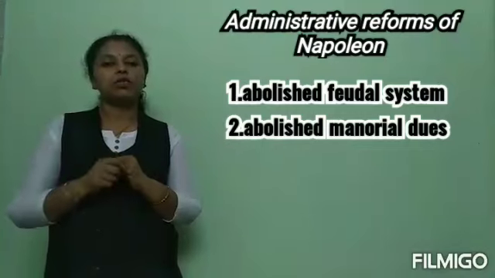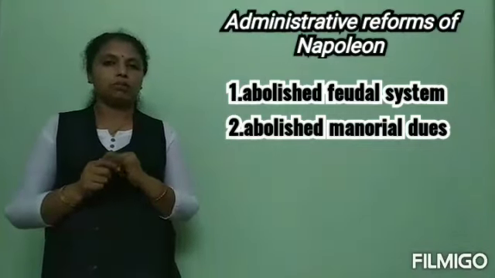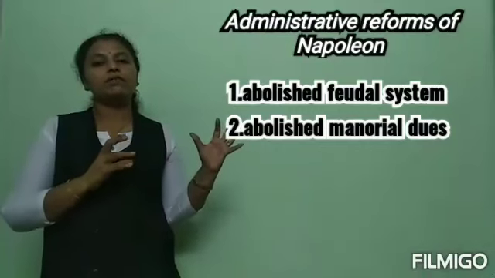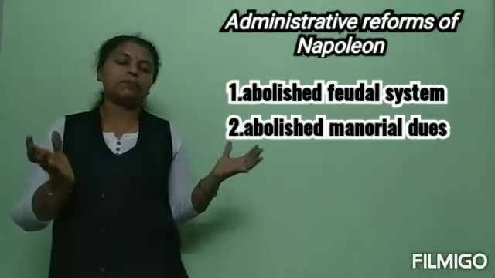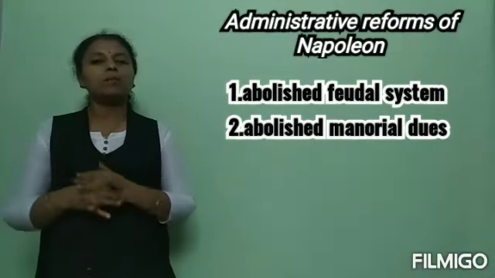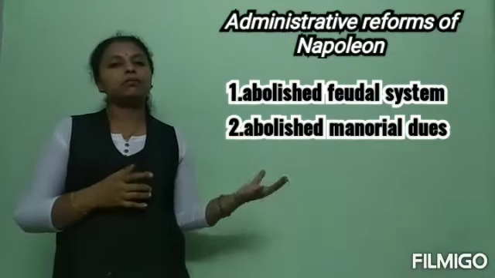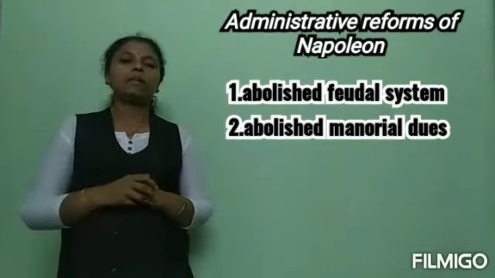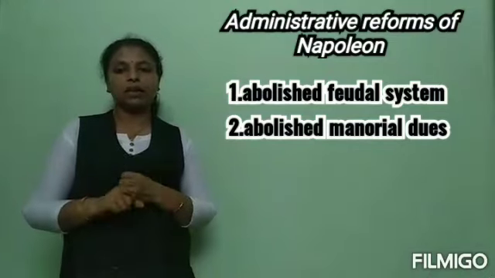This money was known as the manorial dues. Manorial, in the sense that the feudal people were living in bungalows, and those bungalows came to be known as manors. Since they were living in manors, it came to be known as manorial dues. So Napoleon had abolished the manorial dues. That was the first thing.